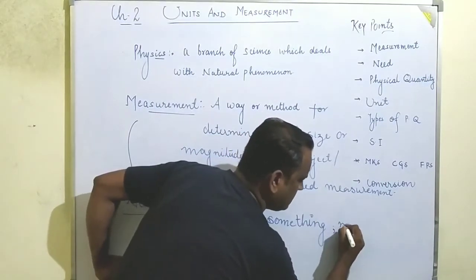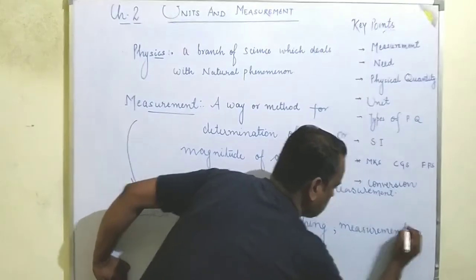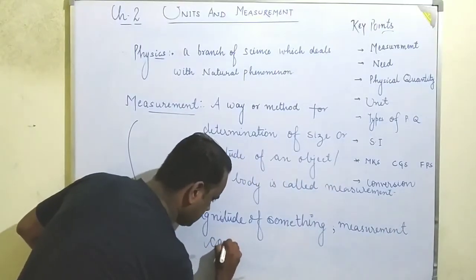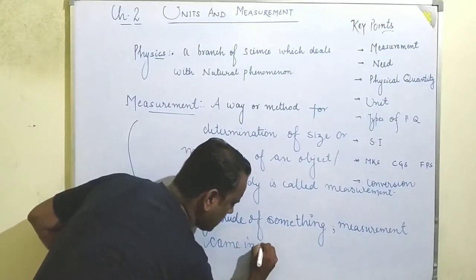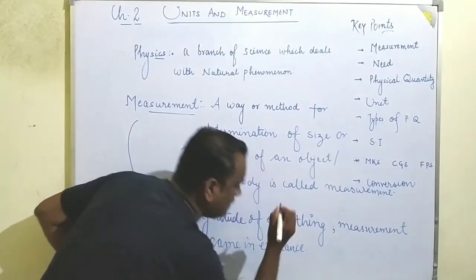To give the magnitude of something, measurement came into existence. This is the need of measurement in our daily life.